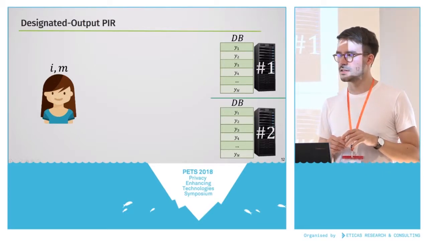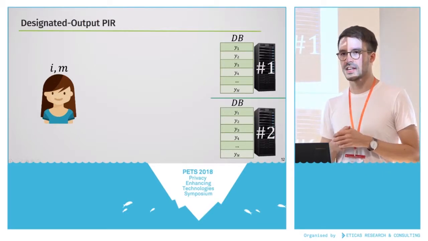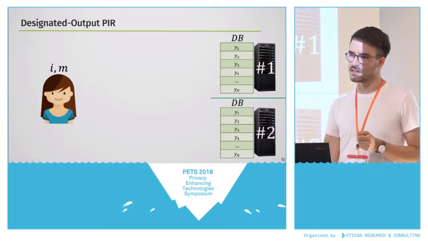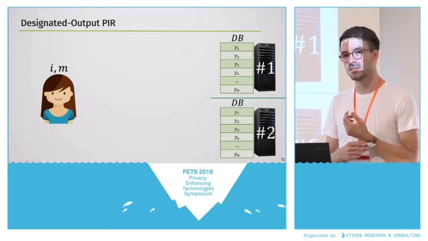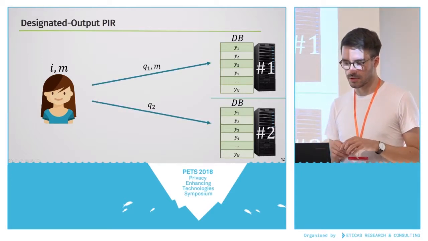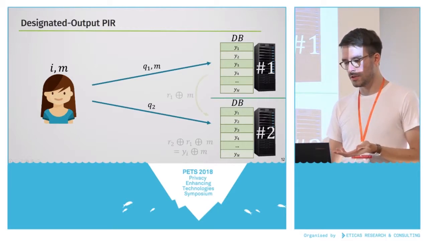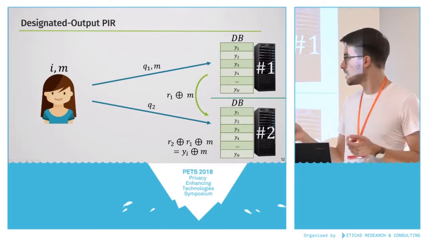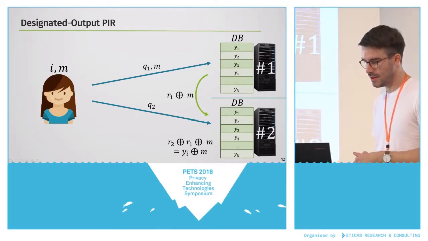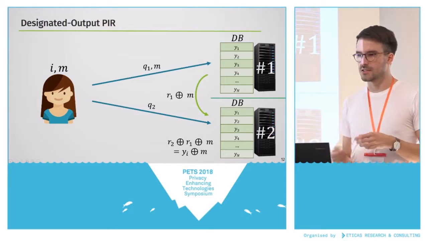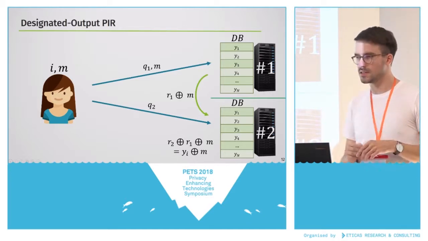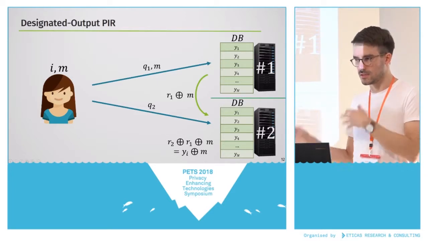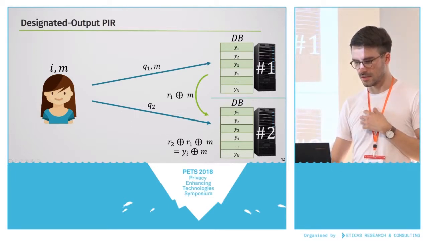Another technique that we need in this scenario is something that we call designated output peer, where the output of the peer query doesn't go back to Alice, but instead remains at the servers. And for this, Alice needs to send a mask on top of her queries to one of the servers, who then blinds his response that he would send back to Alice with this mask, and he sends it back to the other server. And in the end, the second server XORs the 2 responses, and what he learns is the plaintext result that Alice was supposed to get blinded with the mask. This, of course, assumes that the servers behave semi-honest, so this is a limitation in this case.